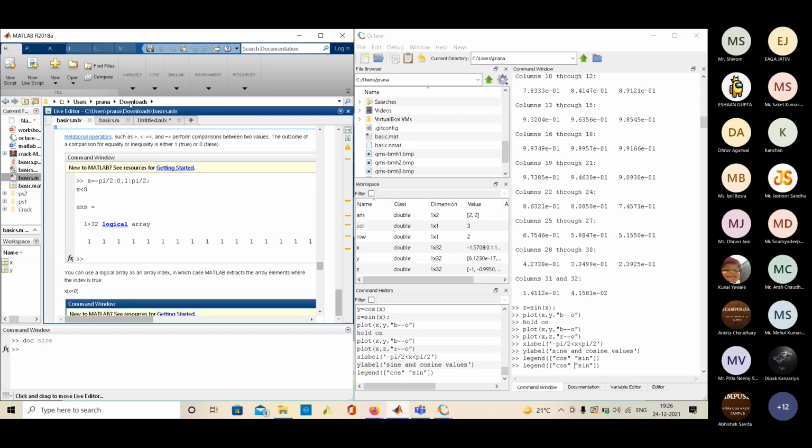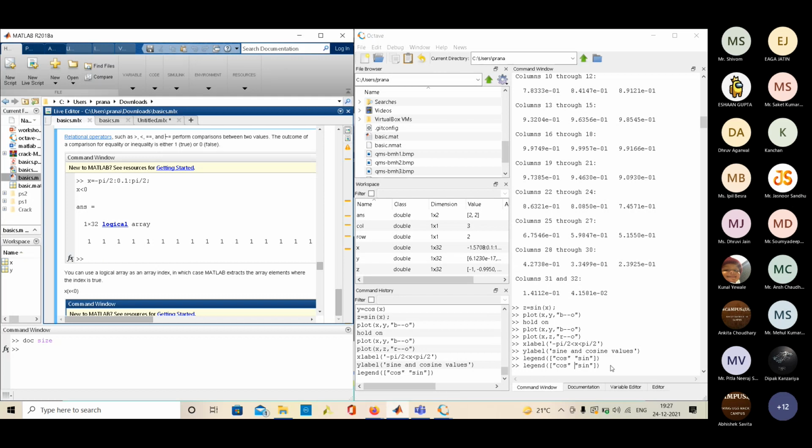This is the last thing, logical array. In MATLAB, a logical array is basically either 1 or 0, like true or false. To perform logical operations, we can simply use greater than, less than, equal to, not equal to, tilde equal to.